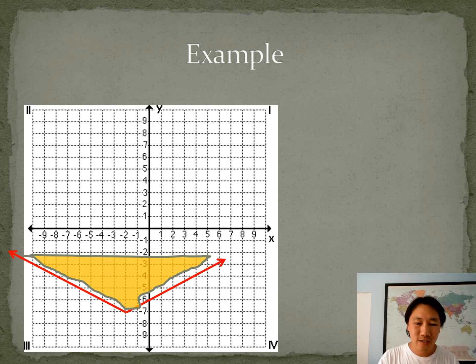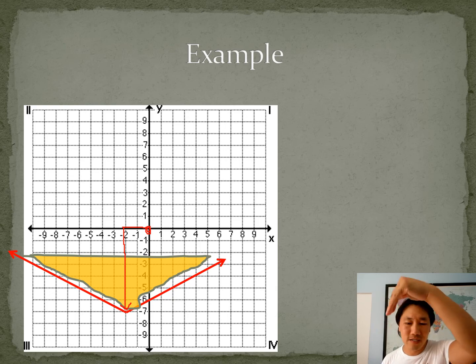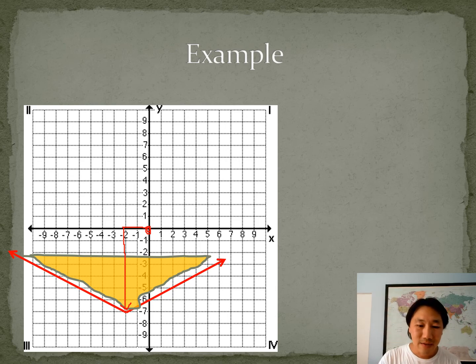The first thing we need to realize is that here's this original. I move the vertex to the left 2 and then down 7. All right, so we're going to the left 2 and then down 7. And then the slope of the legs, if we look closely, starting here, up 1 over 2, up 1 over 2, up 1 over 2.